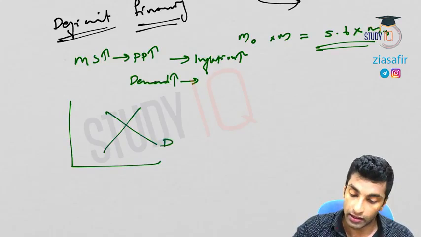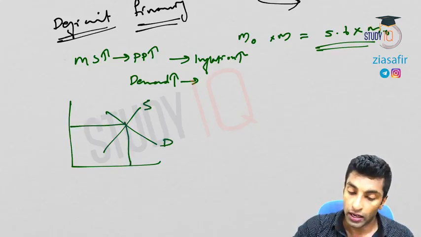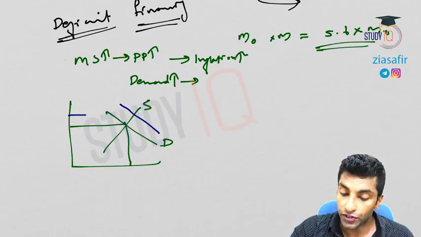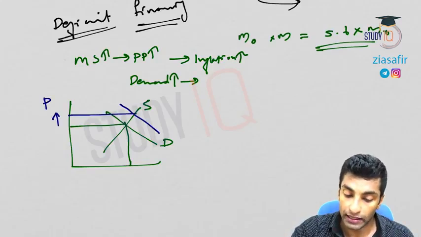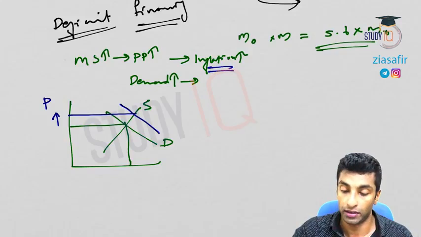See here you can see this is the demand curve, this is the supply curve. So purchasing power increase means the demand curve shifts rightward. So you can see the price here is actually increasing, that leads to inflation.